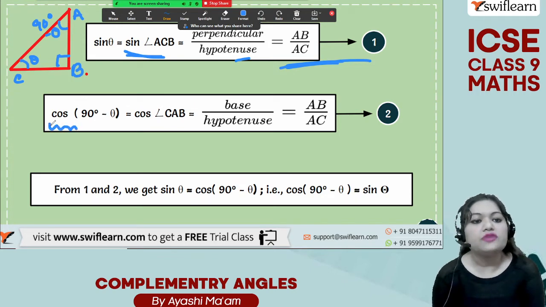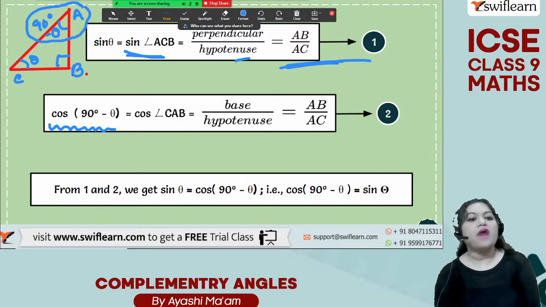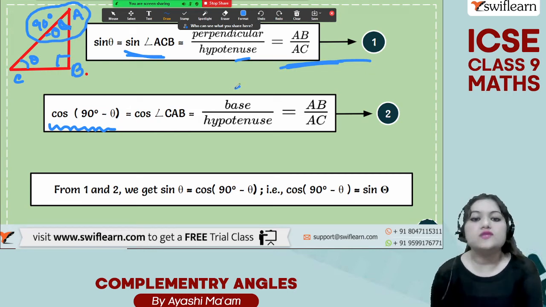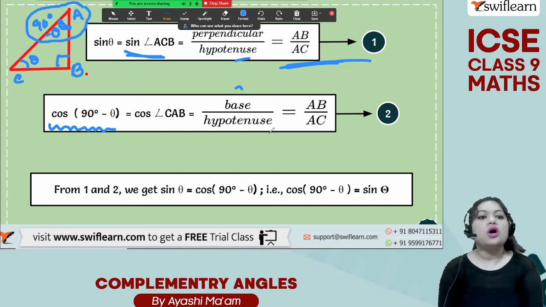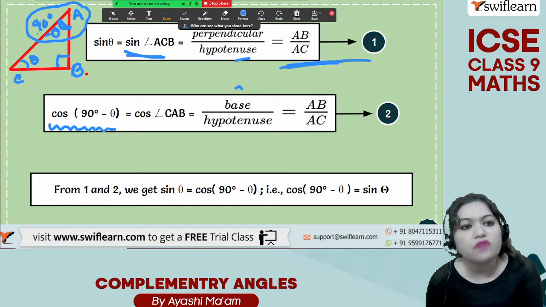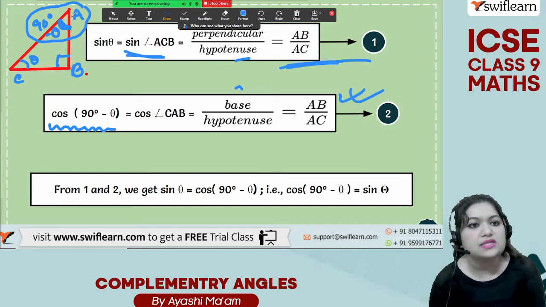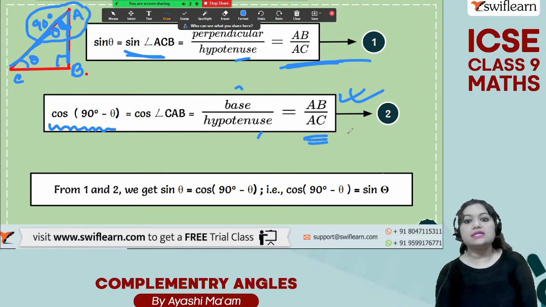Next, they are finding it for cos 90 degree minus theta. That means they are talking about this angle, cos of angle CAB, angle A, which is our 90 degree minus theta. Cosine is equal to base by hypotenuse. The base of this angle CAB is AB, and the hypotenuse is AC. So AB by AC.